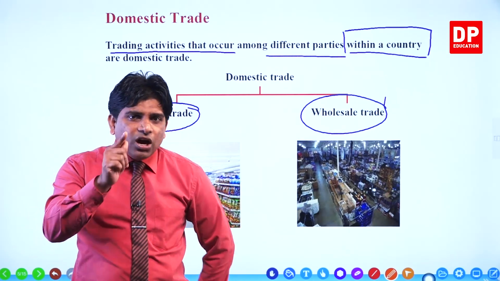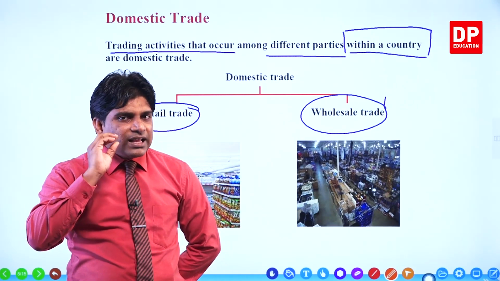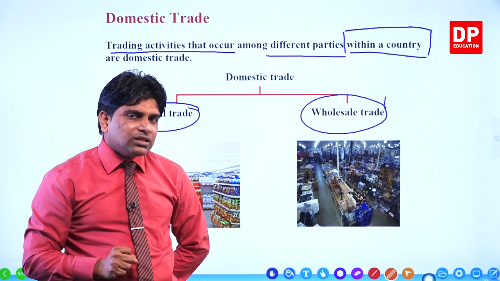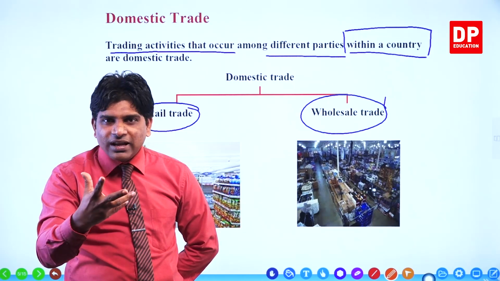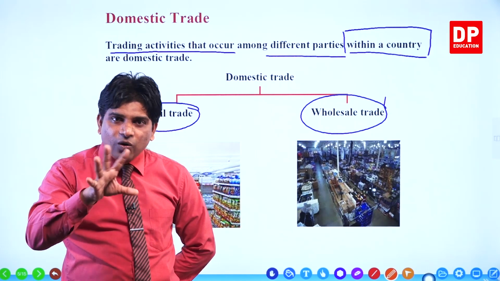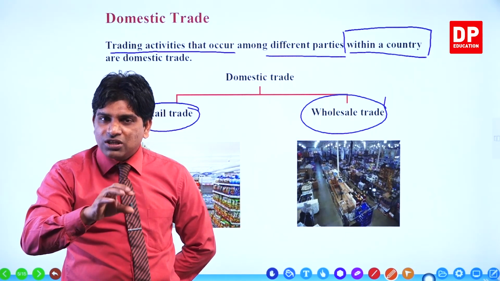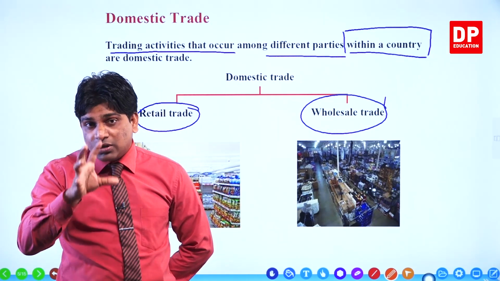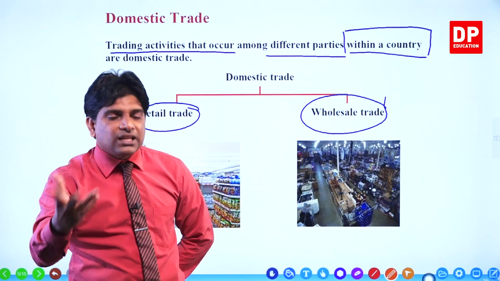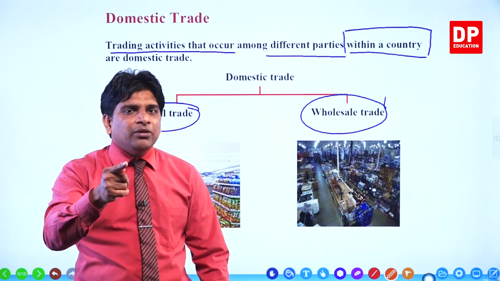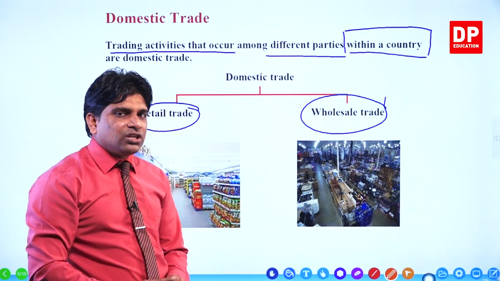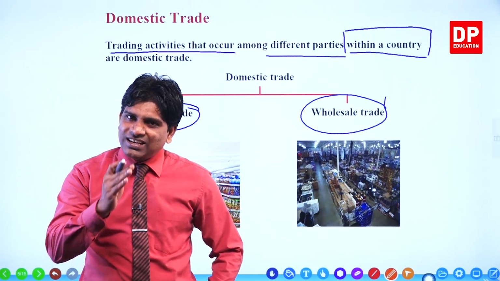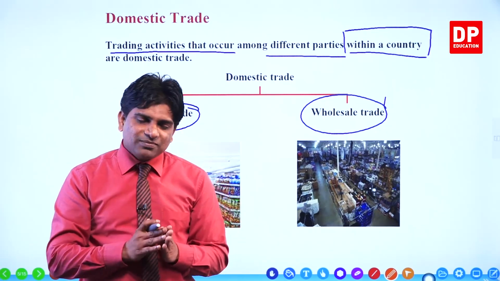Tell me, is your objective reselling or constructing your own house? This time, you purchase those building materials to construct a house and to resell. That transaction is called wholesale trade. Now you remember this.